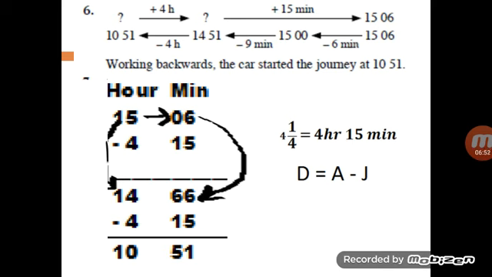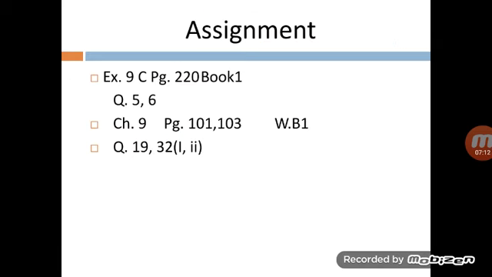Now from 14 and 66, we will subtract 4 and 15 minutes. After subtracting, you can see there are 10 hours and 51 minutes that we can show on the clock. We will do no more conversion here. So 10:51 was the departure time of the car.